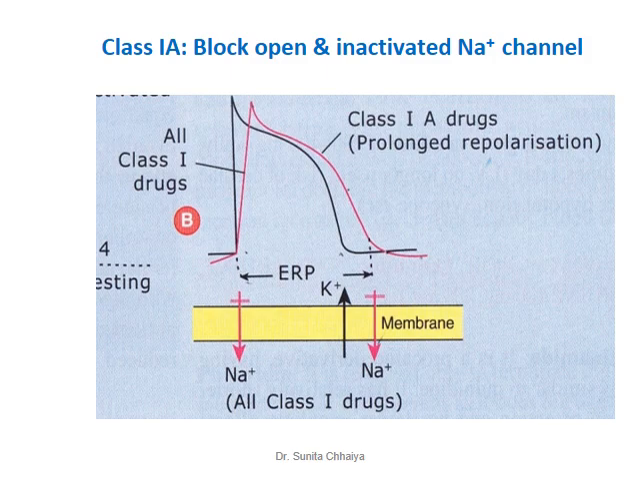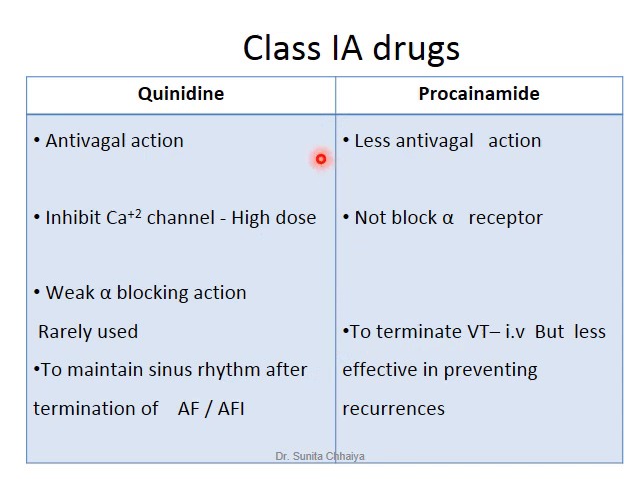When QT interval is prolonged, there is a chance for development of Torsades de Pointes. This is another type of arrhythmia. So, class 1A drugs have a pro-arrhythmic potential by enhancing the action potential duration. Two congeners: quinidine and procainamide.